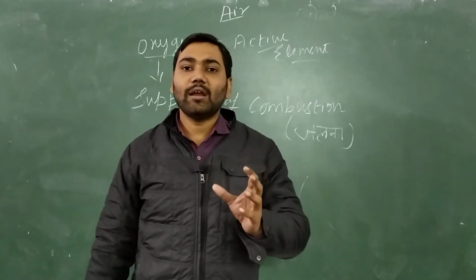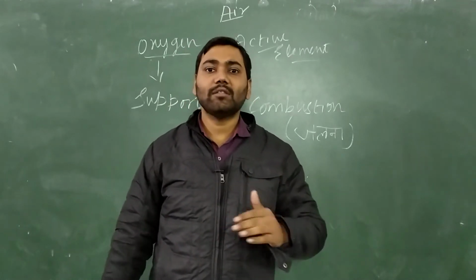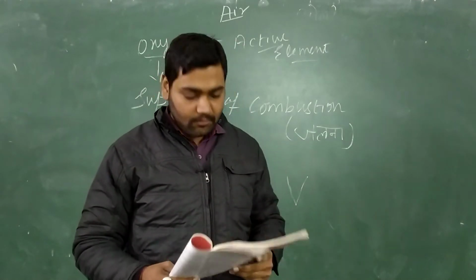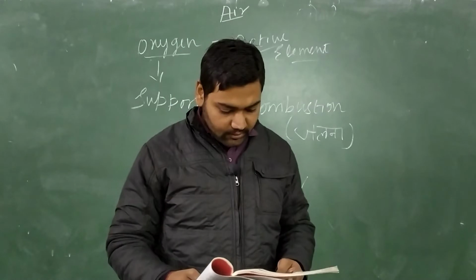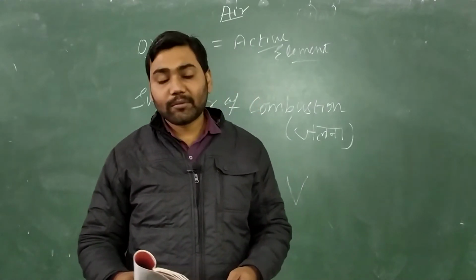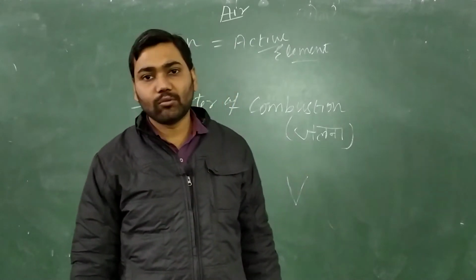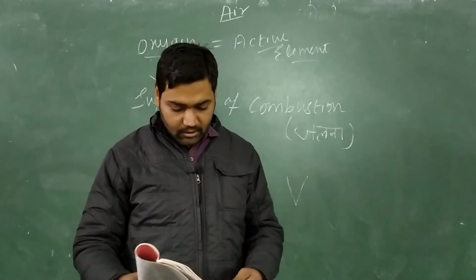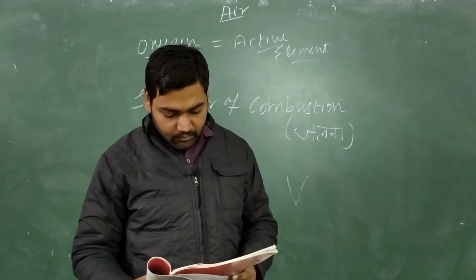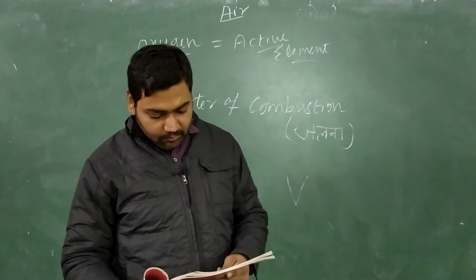Why? Because in air there are many other gases, especially nitrogen, which do not support burning and which is in the larger quantity. That is why it burns much faster in oxygen compared to air. Burning is also called combustion. The substance that burns is called a combustible substance. Those substances which burn in the presence of oxygen are known as combustible substances. The substance in the presence of which burning takes place is known as a supporter of combustion. Though oxygen is non-combustible, it is a supporter of combustion.